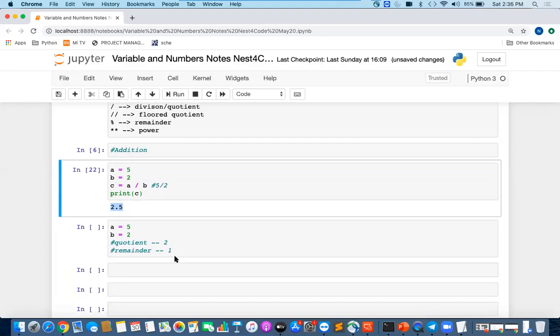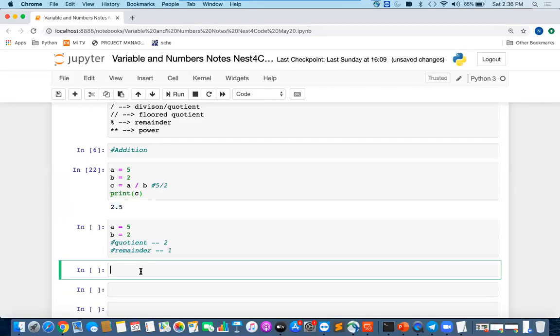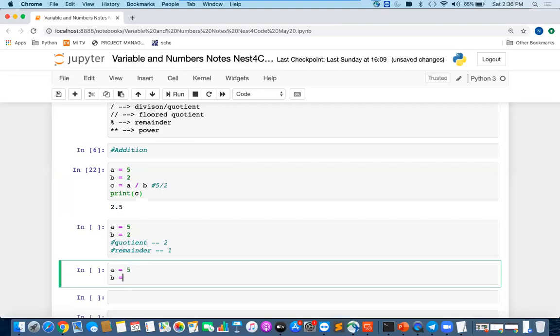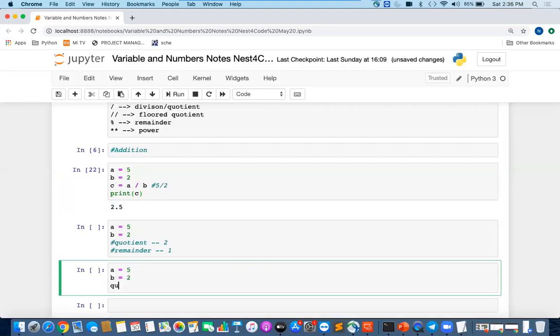But if you want the quotient and remainder separately, we have the double slash operator. I can say a equal to 5, b equal to 2, and quotient is a double slash b.